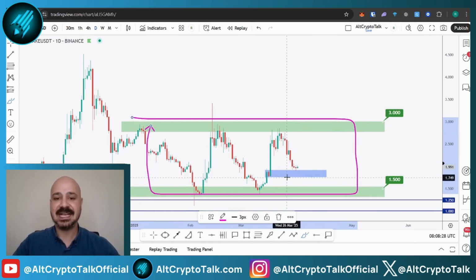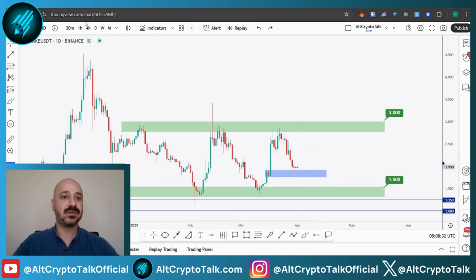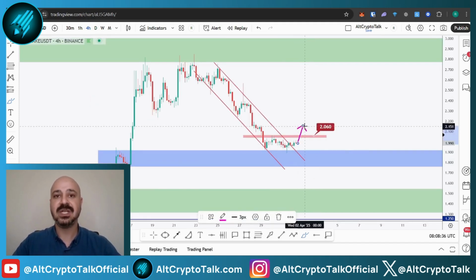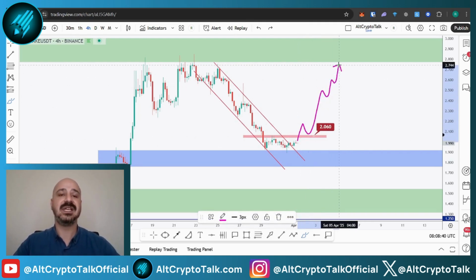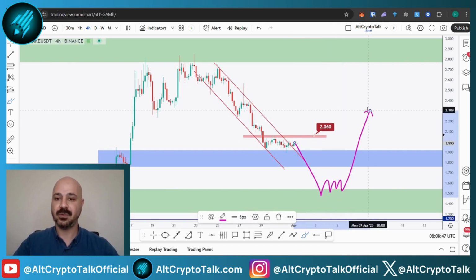And if you remember, as per my last chart, we have been looking for longs around this demand zone. Of course, to be confirmed on H4 time frame after we break above this 2.06 previous major high. In this case, we'll be expecting a movement towards the 2.8, 2.9 resistance zone. Meanwhile, we can still push lower where we'll be looking for new longs.